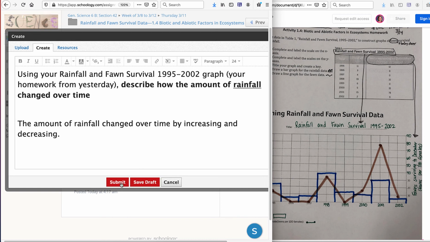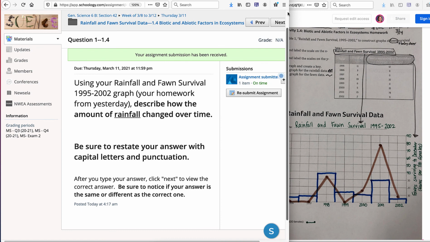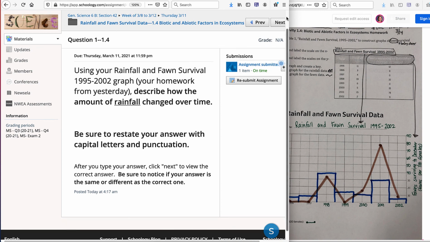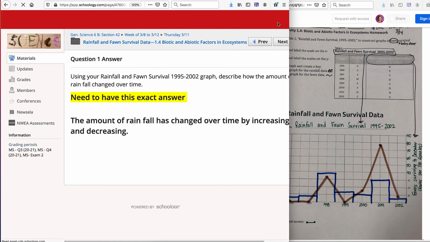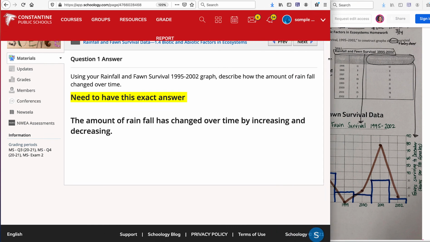And then I'm going to click submit. And then it says that my submission has been completed. So once I've done that, it does say to click the next arrow. So I'm going to click next. And I'm going to see if that's kind of what I had, which it does appear to be. They will get harder, and it won't let you go on until you put in an answer. And so the key is to have you check to see if you got it correct or incorrect, rather than waiting for me to give you feedback on it.